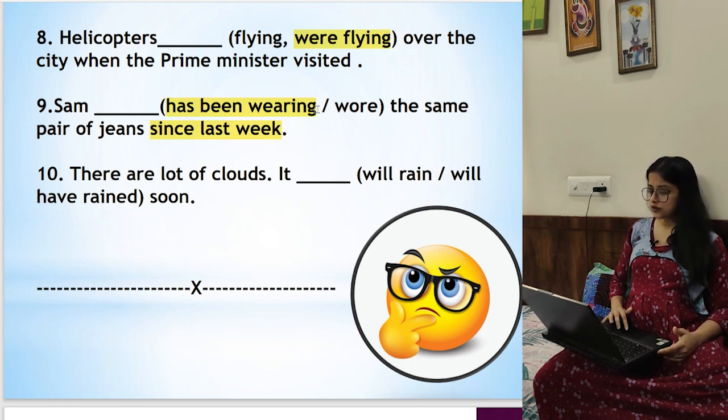There are a lot of clouds. It dash soon. So it will rain soon. It will have rained, not possible. In the future it can rain, right? So it will rain. Simple future tense. So that's all the 10 sentences.